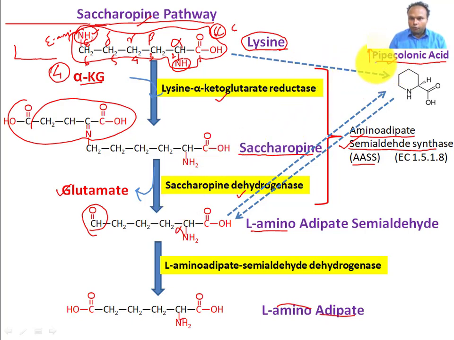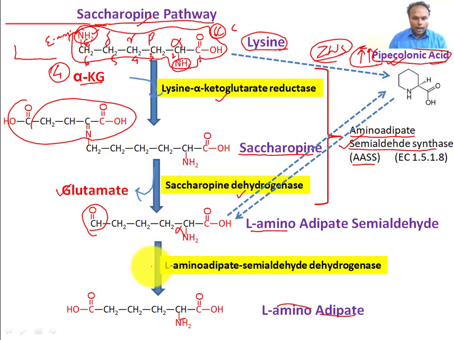So if you see, if there is a disorder of peroxisome, as in Zellweger syndrome, what will happen is this pipecolic acid will be raised. So this signifies peroxisomal disorder, and this is used as a test in Zellweger syndrome also. So this is the significance of this pathway.